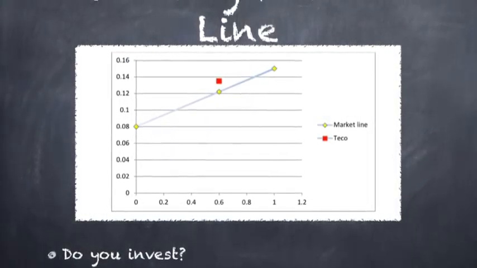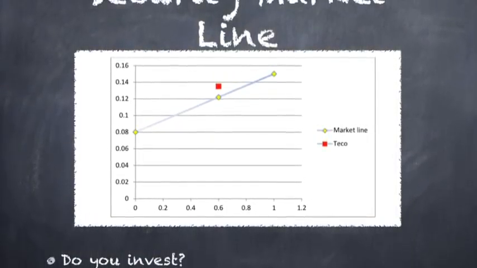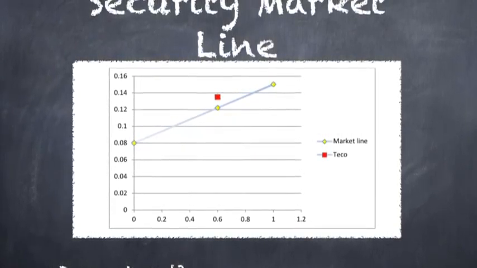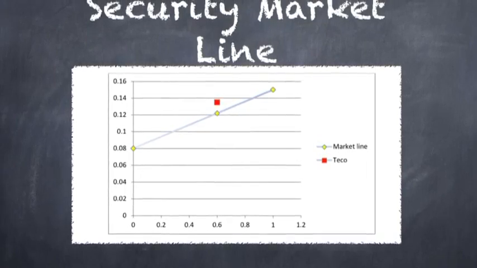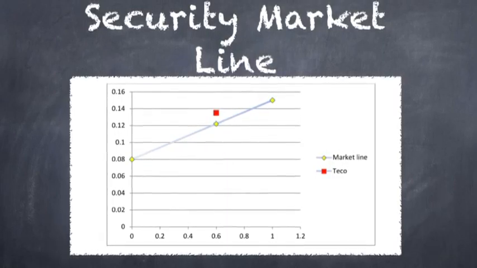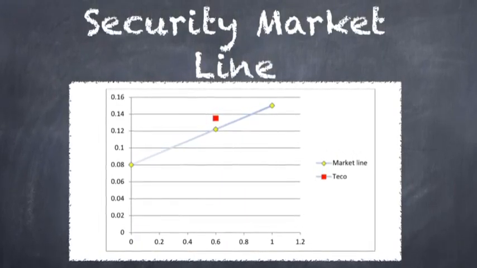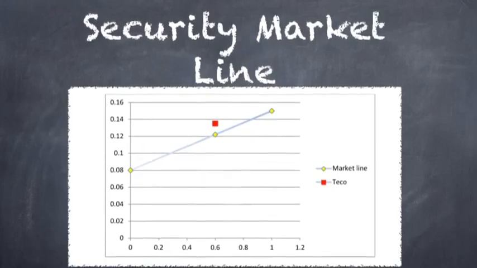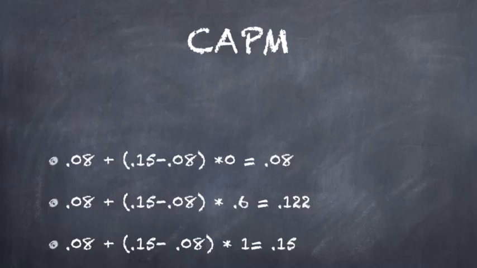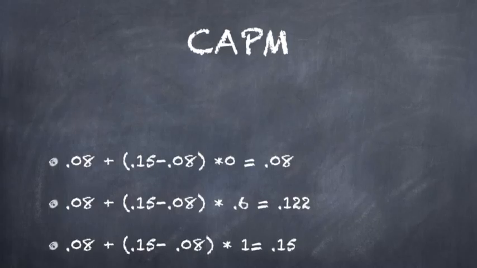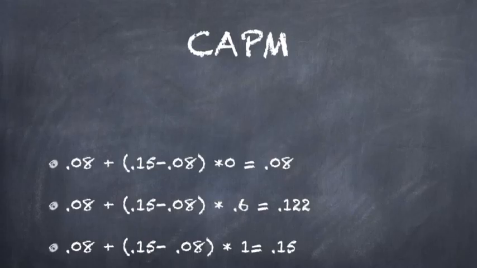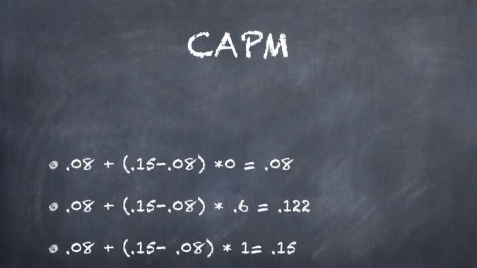The next set of lines we're going to plot is going to be the security market line, and this encompasses the S&P 500 as well as TECO and the 10-year Treasury bond rate. What we did here is we did 3 CAPM equations that brought us out to 0.08, 0.122, and 0.15 respectively. Based on the graph above, we drew out the market line. We plotted the point for TECO being at roughly between 12 and 15%. And we see that TECO, since it is above the security market line, would be deemed as undervalued currently by the market.